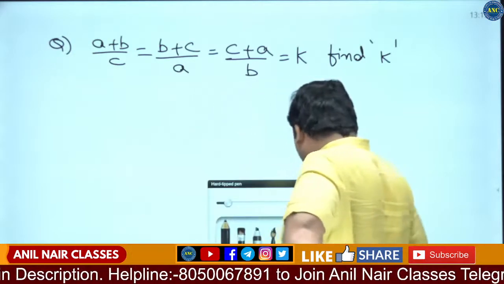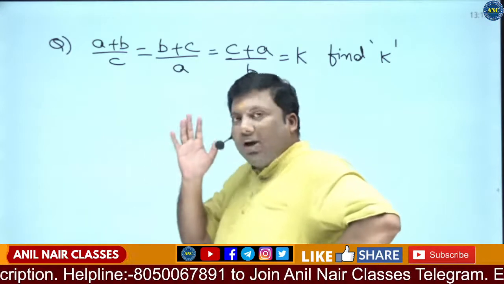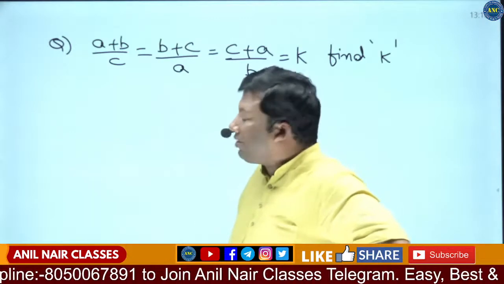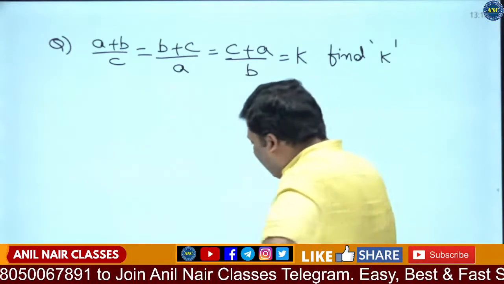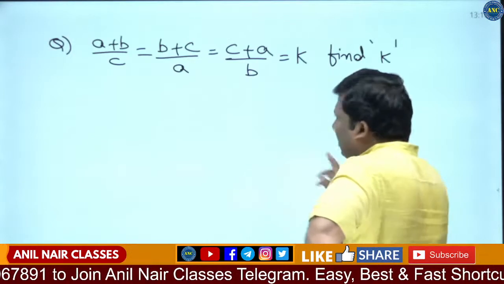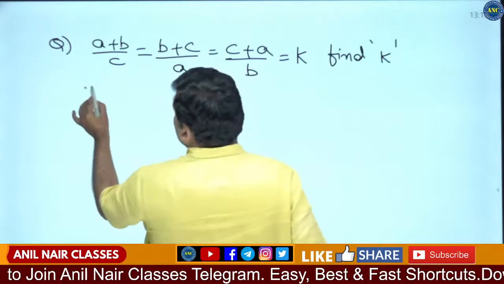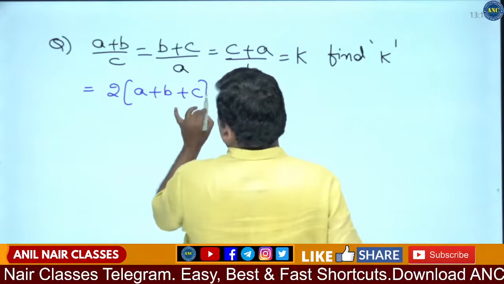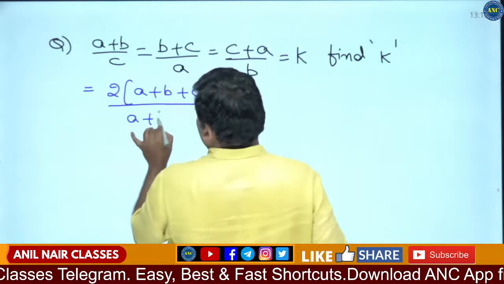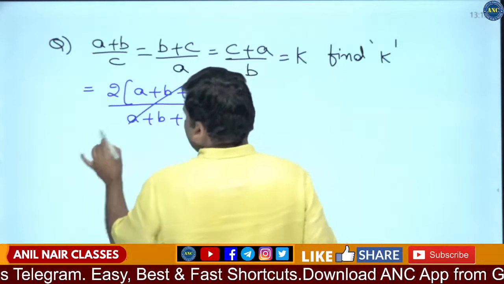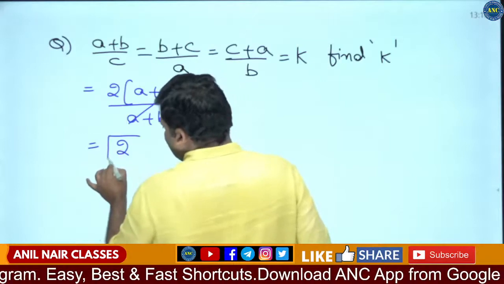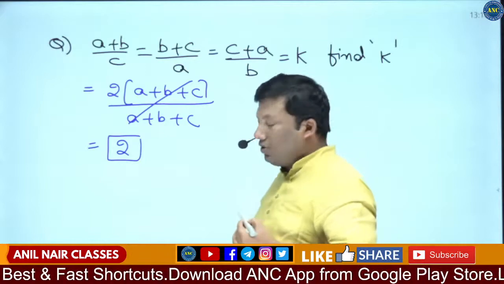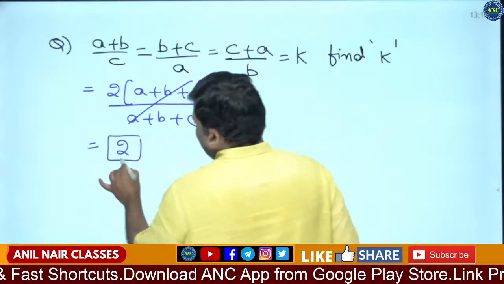If nothing is given in all our examinations, if the domain of variables is not given, then it is a real number. A plus B by C is equivalent to B plus C by A. Just by looking at the first concept we discussed, side ratios are given, so it is equivalent to A plus B plus B plus C plus C plus A, that is 2 into A plus B plus C, by A plus B plus C. This will get cancelled. Most of the students will tick mark the answer as 2. The answer is definitely true. This is 2.